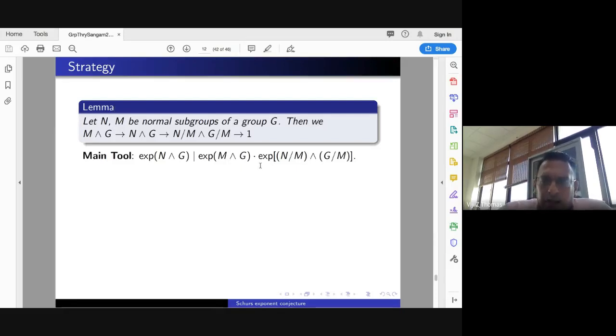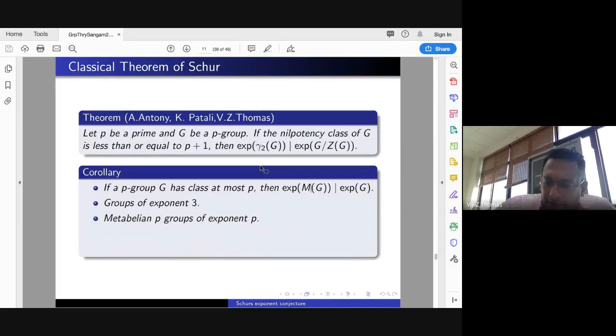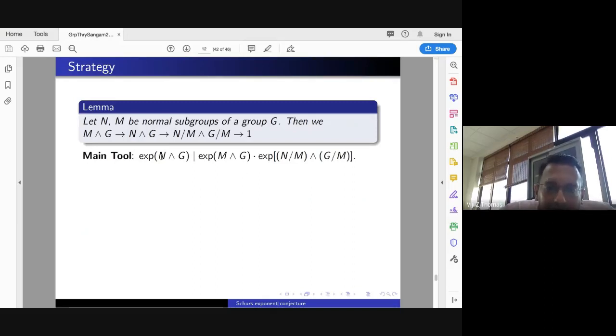Now, why is it important? Because once I have the exponent of G exterior G, remember the kappa map, the multiplier was a subgroup of G exterior G. So once I have this divides these two things, and somehow if I can prove that this product divides the exponent of the group, then I have what I need, which is the exponent problem: the exponent of the Schur multiplier divides the exponent of the group.